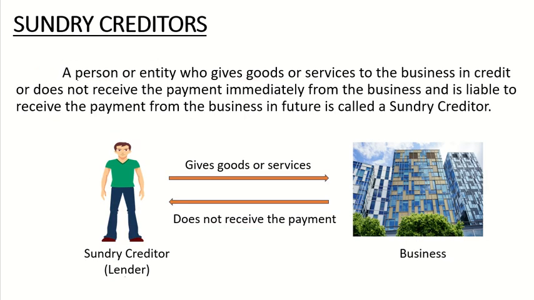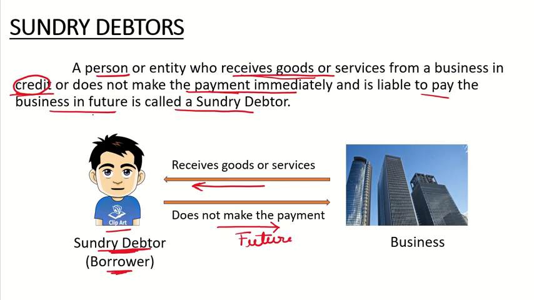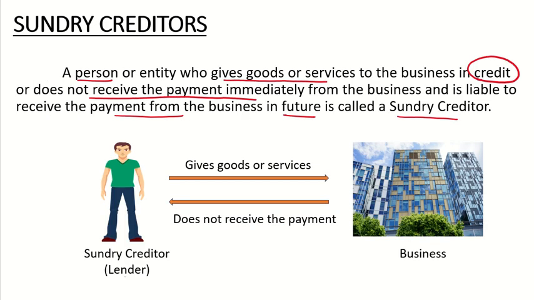Now, a sundry creditor is a person who gives the goods or services to the business in credit, or does not receive the payment immediately, and is liable to receive the payment from the business in future. He is known as the sundry creditor. This is fully opposite of a sundry debtor. Sundry debtor was who? He was receiving the goods or services, and a sundry creditor is a person who gives the goods or services in credit and does not receive the payment immediately.